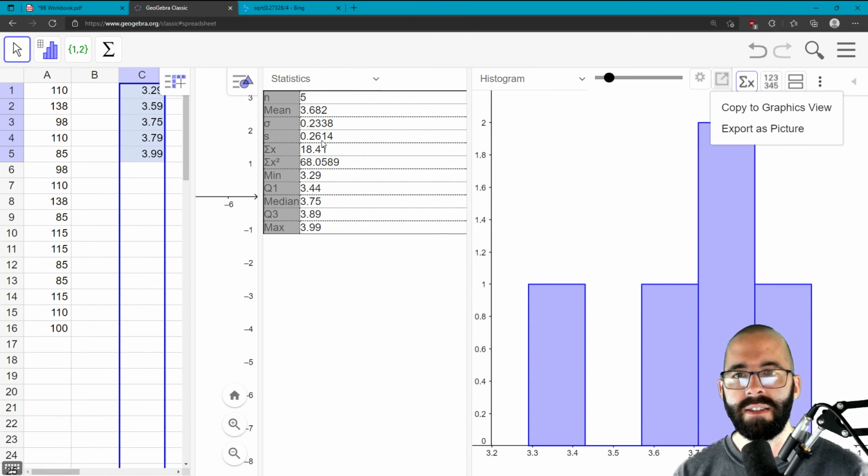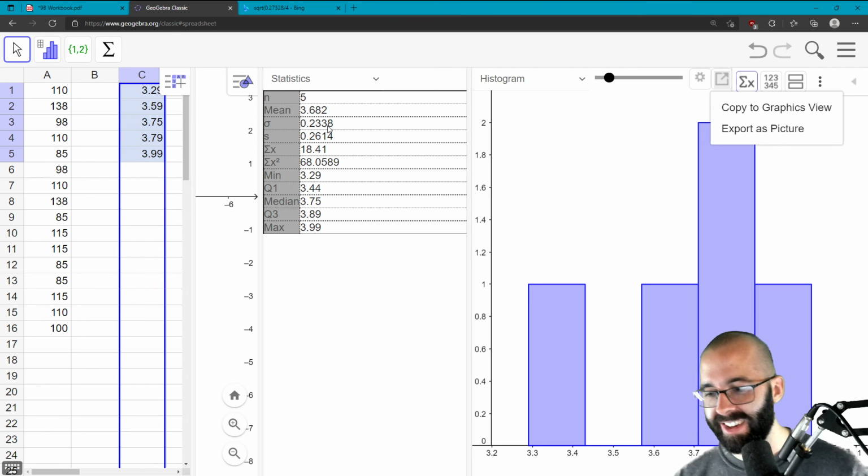Show statistics. S is our sample standard deviation. Sigma is the population. We want S here. 0.2614, or about 26 cents. A little faster if you use a computer. So feel free to use a computer for all of your standard deviation calculations.